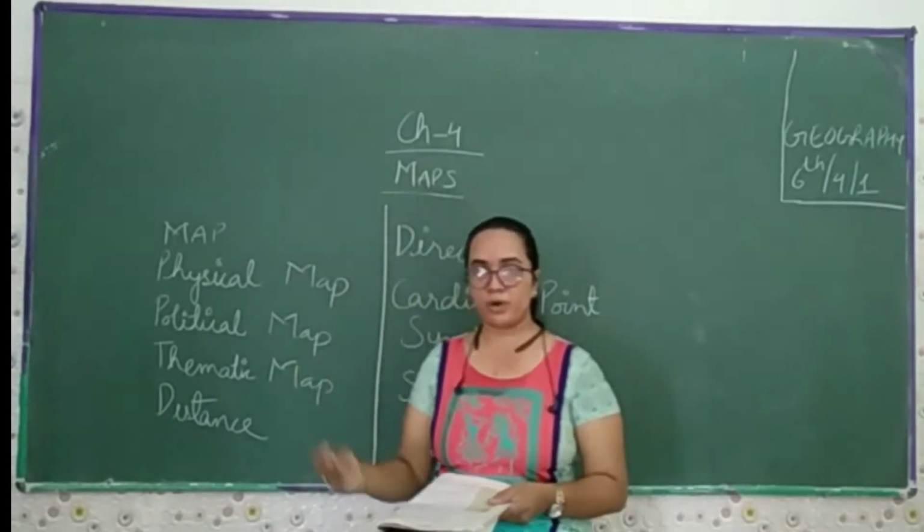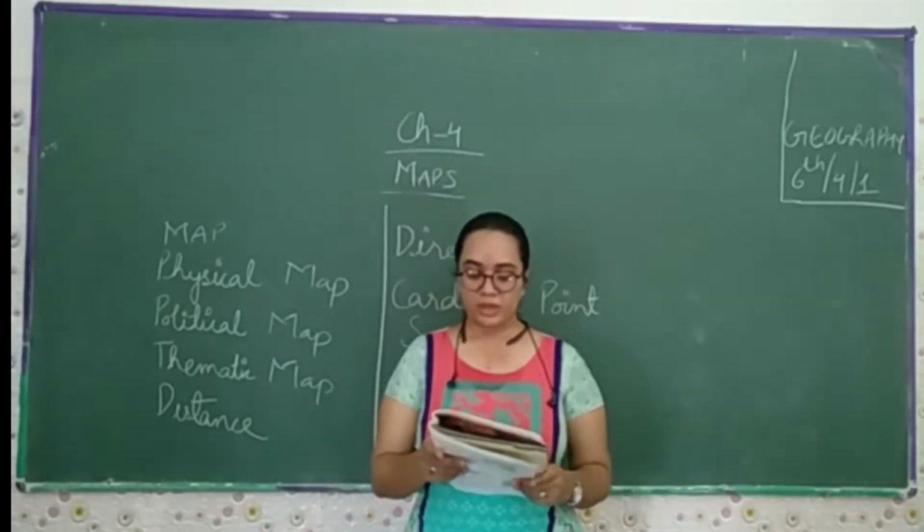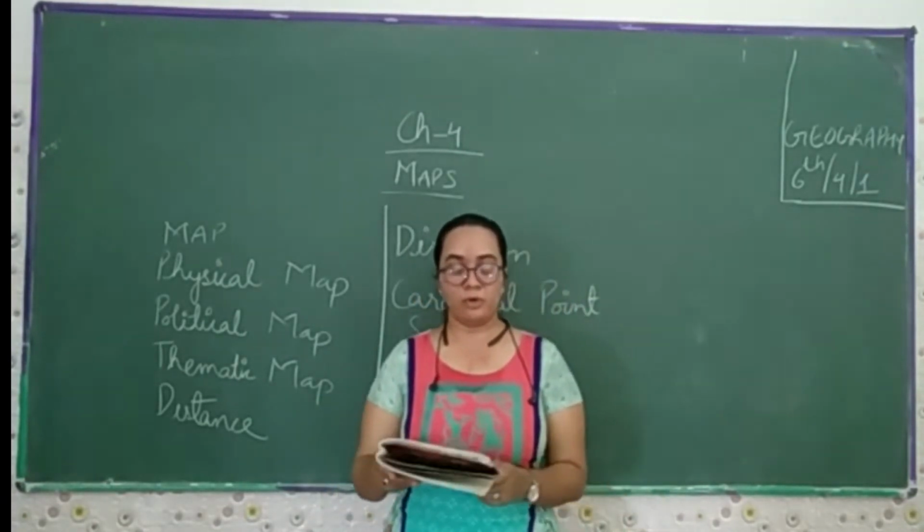Now, maps that show the distribution of forests, industry, etc., are known as thematic maps. So the distribution of forests, industry, and roads are shown in thematic maps. Suitable data is given on the basis of the information the maps provide.